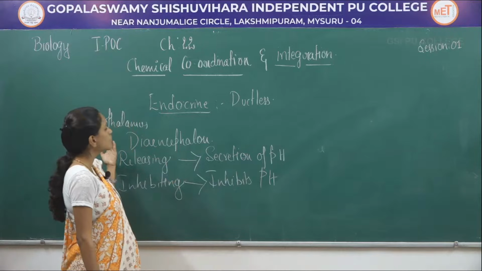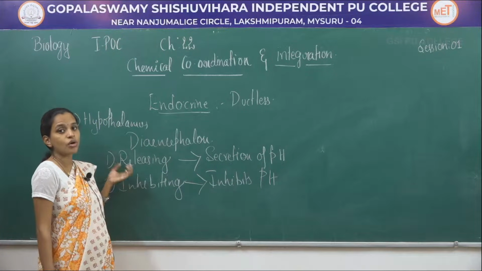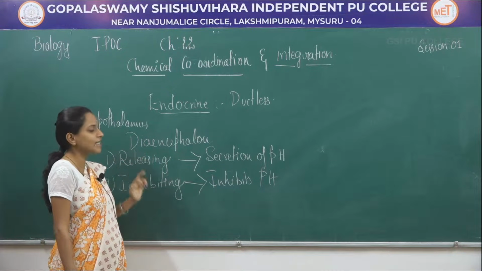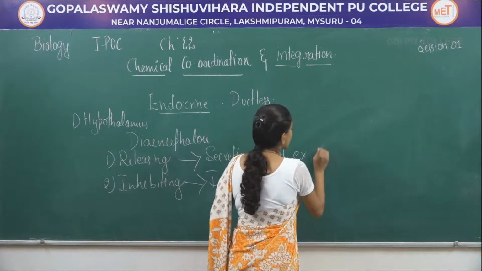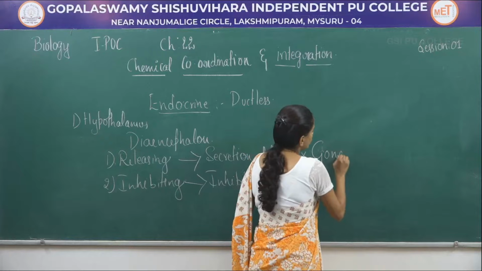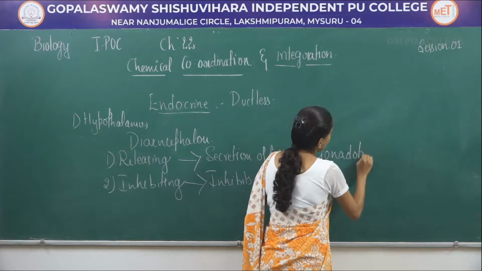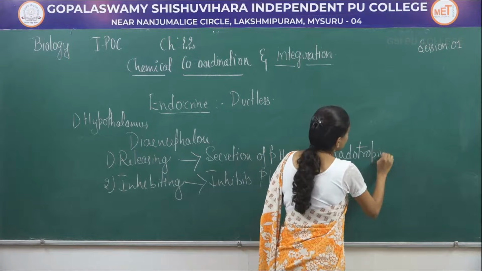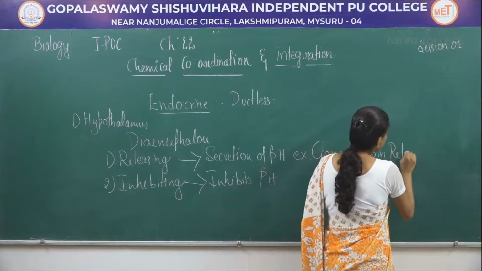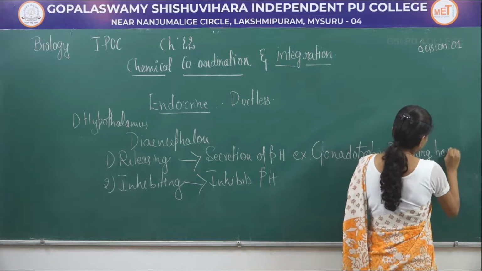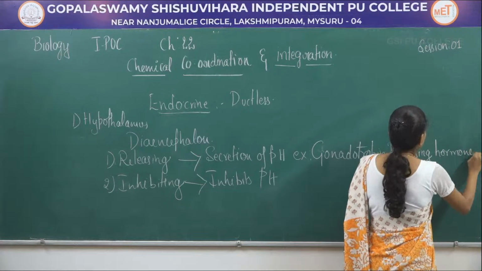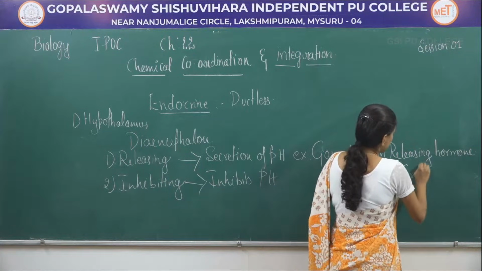When it comes to examples for releasing and inhibiting hormones, for releasing hormone we can give an example of gonadotropin releasing hormone, which can be written as GnRH.